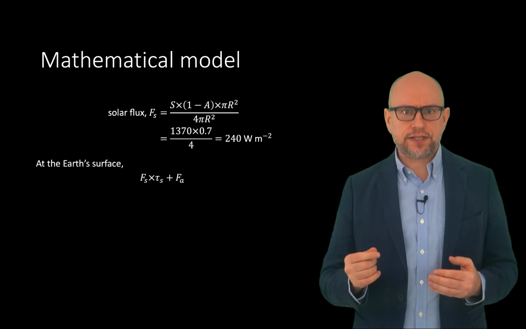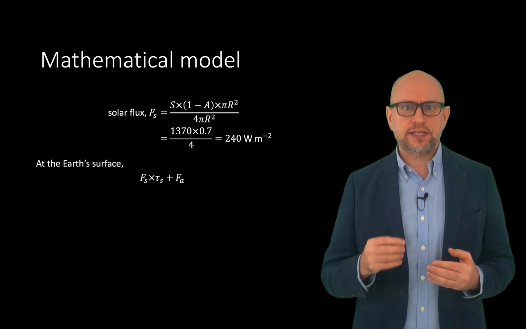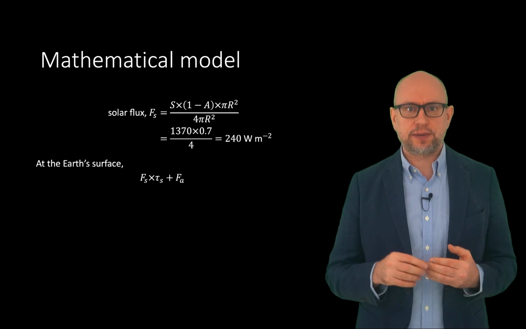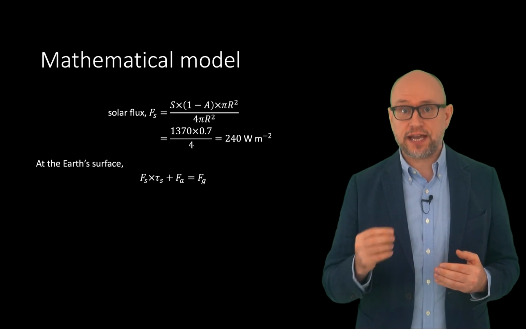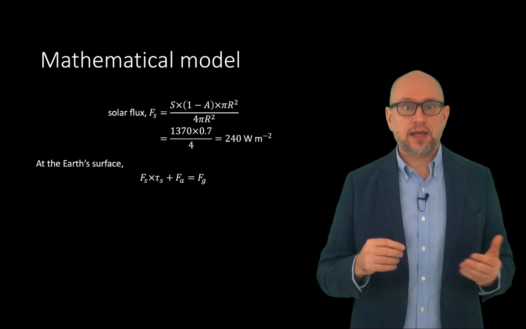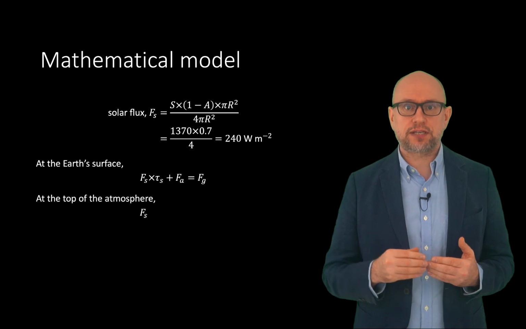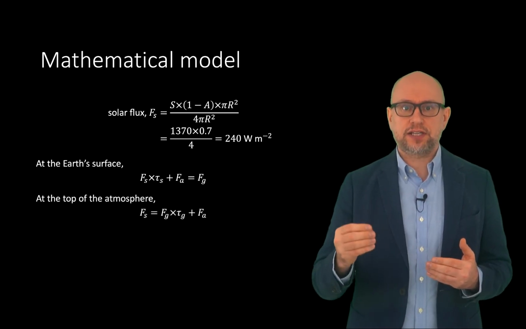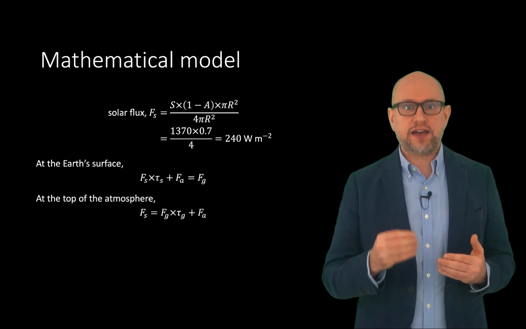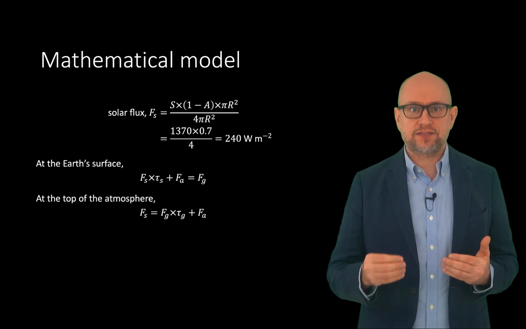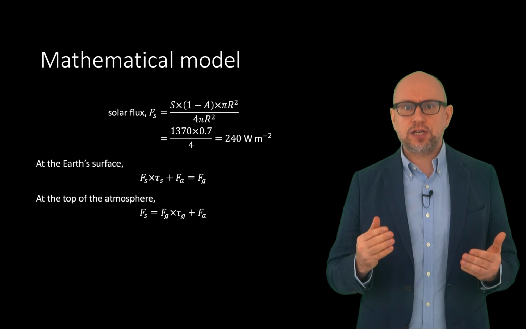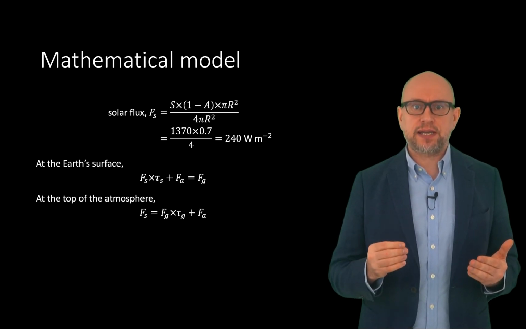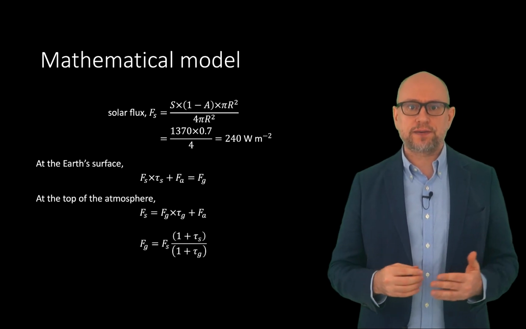At the Earth's surface, the incoming flux is the sum of F sub S times tau sub S and F sub A. This must be equal to the flux leaving the Earth's surface, that is F sub G. At the top of the atmosphere, the incoming solar flux must be equal to the flux leaving the top of the atmosphere, that is the sum of F sub G times tau sub G and F sub A. We now have two equations. These can be quickly solved to eliminate F sub A to give the expression shown here.